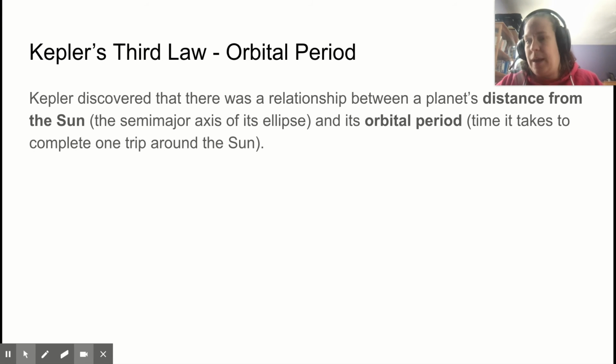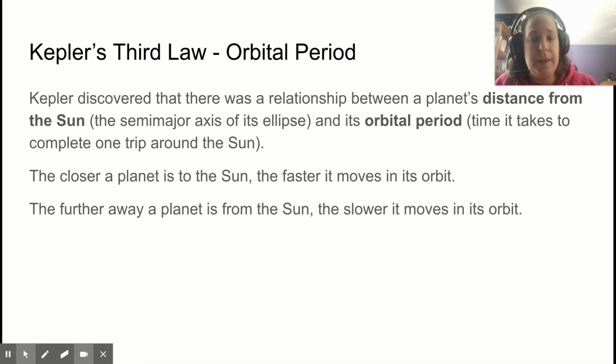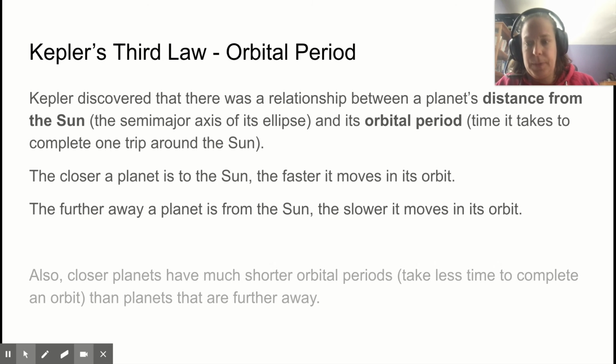Kepler discovered that there was a relationship between a planet's distance from the sun and its orbital period. The distance from the sun is what they call the semi-major axis of the ellipse, and the orbital period is the time it takes to complete one trip around the sun. The closer a planet is to the sun, the faster it moves in its orbit. The further away a planet is from the sun, the slower it moves in its orbit.